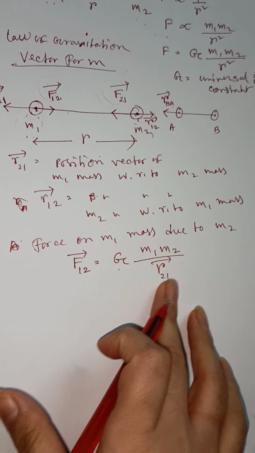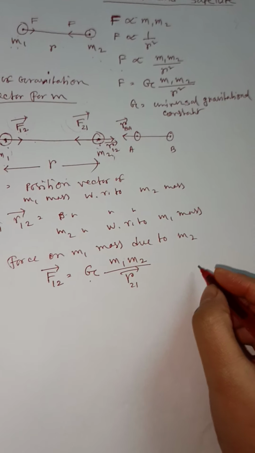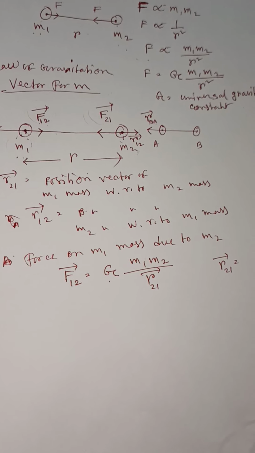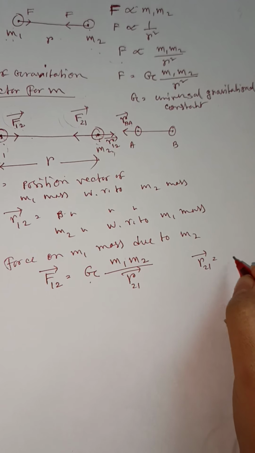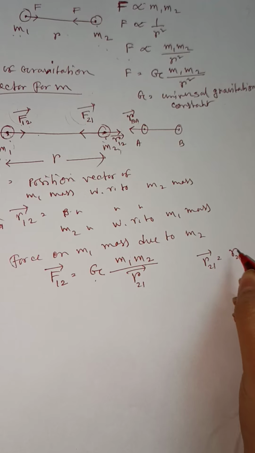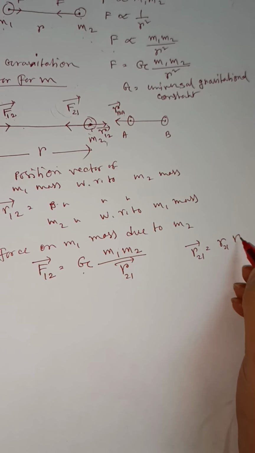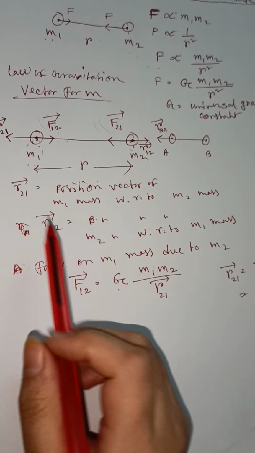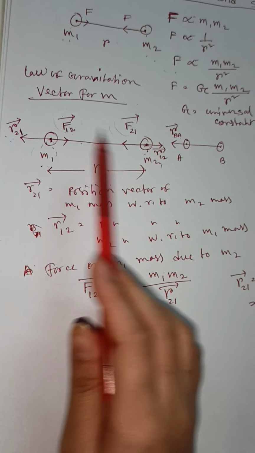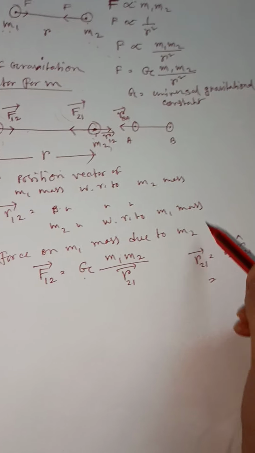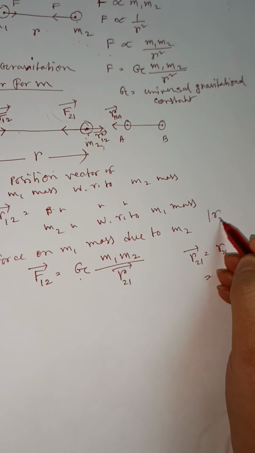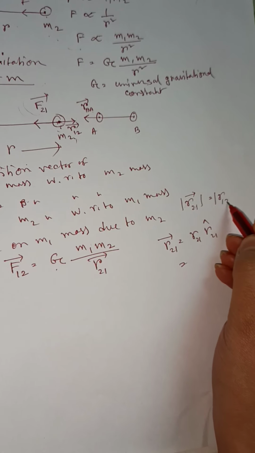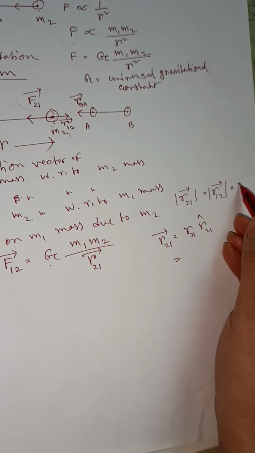Here we have to take the square of the position vector, right? So R21 is the position vector of m1 mass. So R21 vector equals R21, this is the magnitude, into R21 cap, this is the unit vector. And we know that the magnitude of this vector and this vector will be r, because the separation is the same, R21 equals R12 equals r.